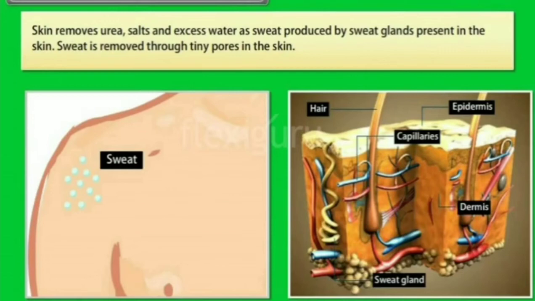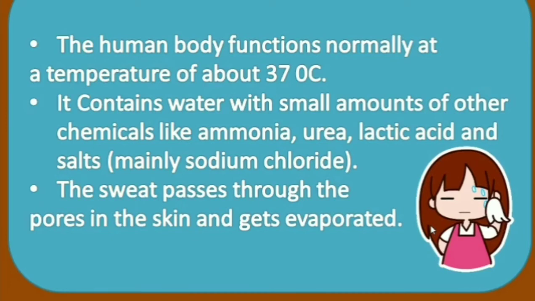It also eliminates metabolic waste through perspiration. What is meant by perspiration? It is the process of sweating. The process of sweating is called perspiration. The human body normally functions at a temperature of 37 degrees Celsius. We know the normal body temperature of a human is 37 degrees Celsius.